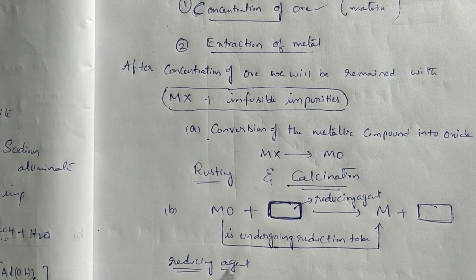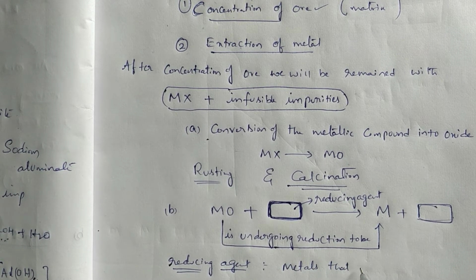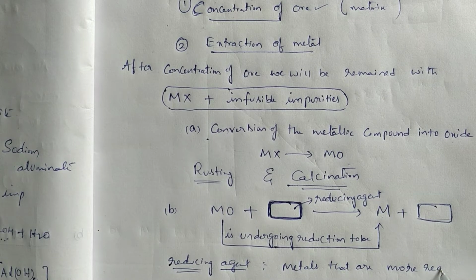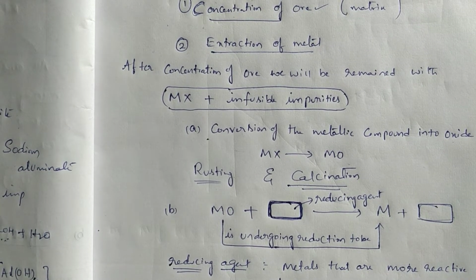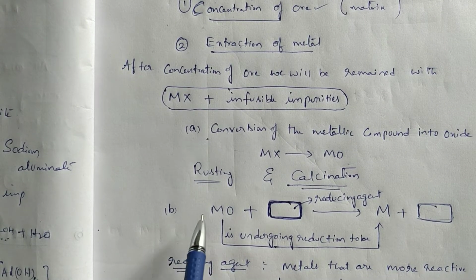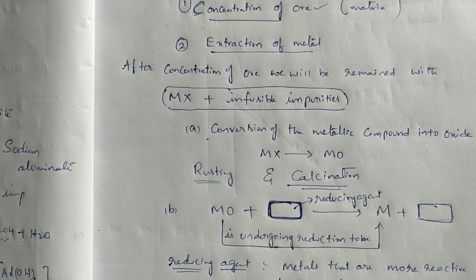Reducing agents are metals that are more reactive than M. M is nothing but this one. Metals which are more reactive than M can be used here.